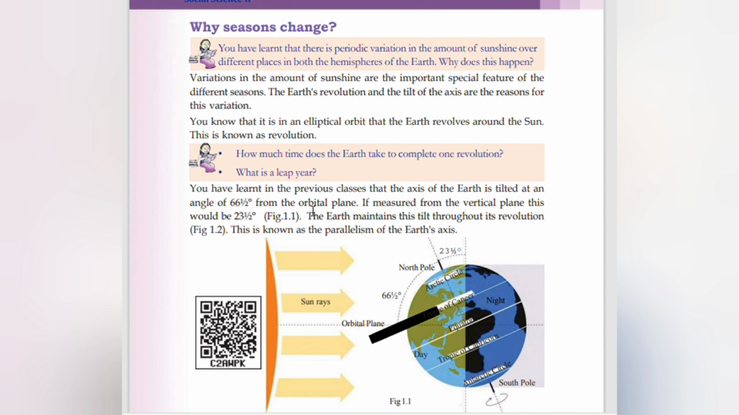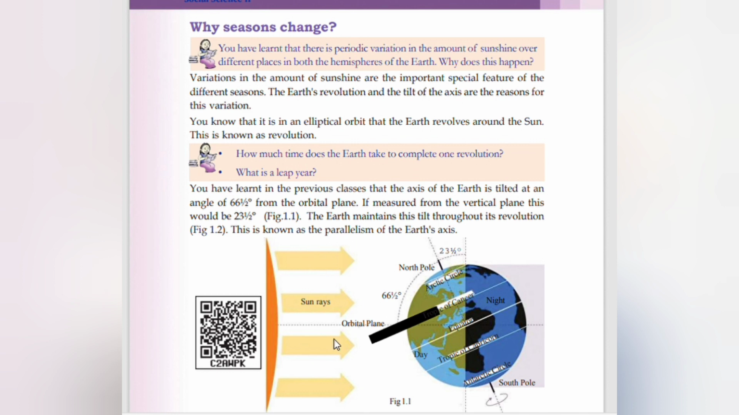You have learned in the previous class that the axis of the Earth is tilted at an angle of 66.5 degrees from the orbital plane. If measured from the vertical plane, this would be 23.5 degrees. Earth maintains this tilt throughout the revolution, and it is known as parallelism of the Earth's axis.